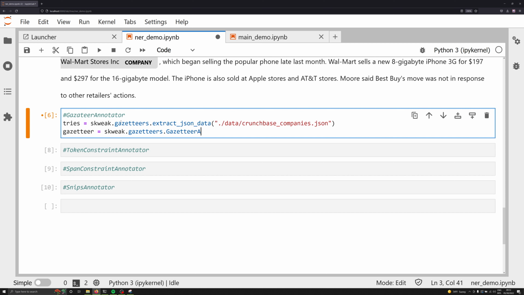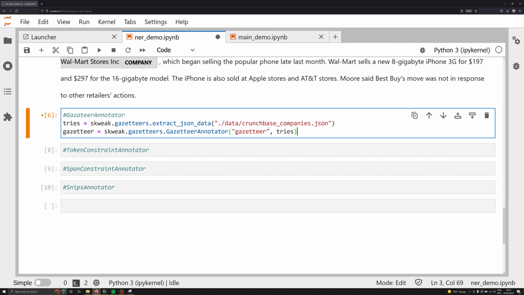Gazetteer annotator with a capital A. And we're going to call in this gazetteer object. And so we're going to have to give it a name. In this case, we're going to give it the name of gazetteer. Keep it very simple. Again, we're following the documentation here.